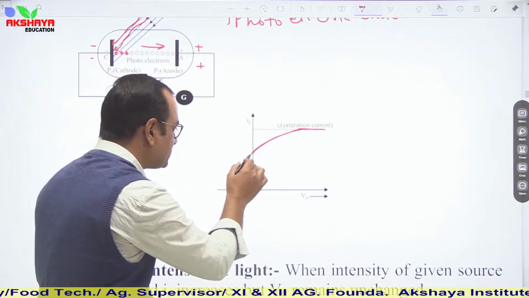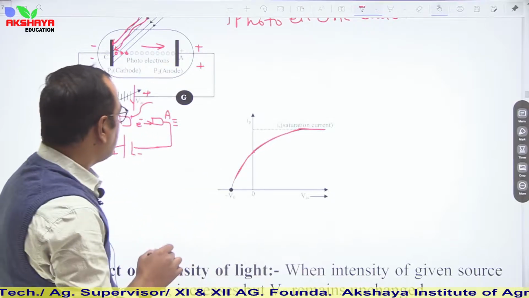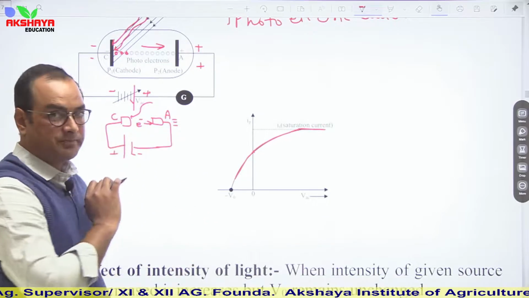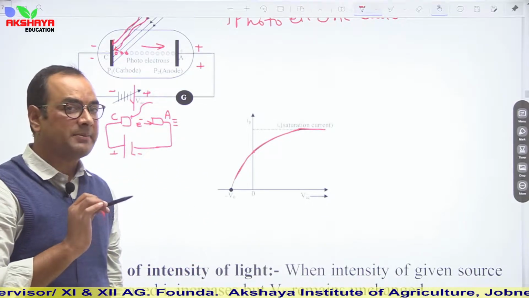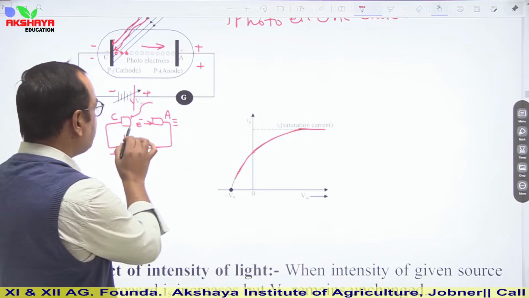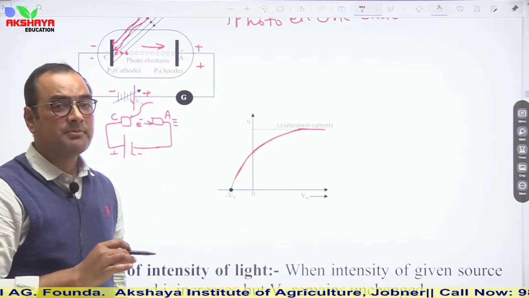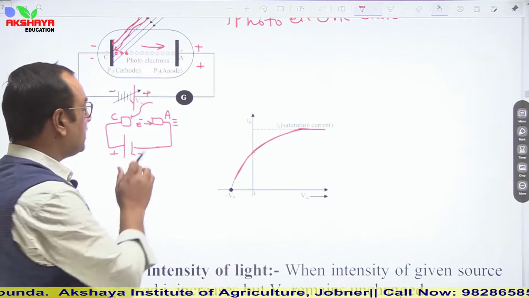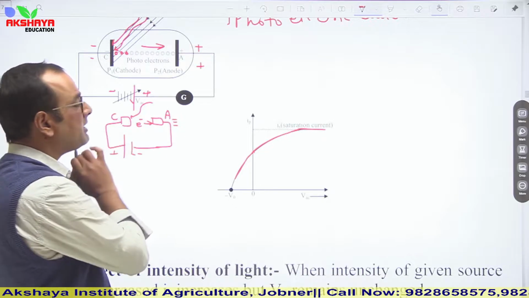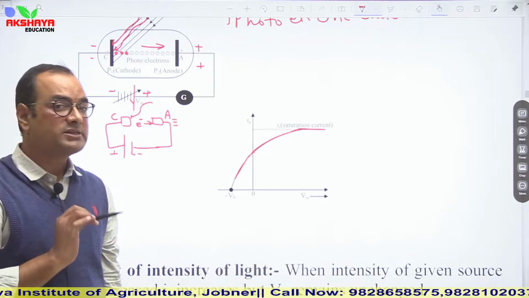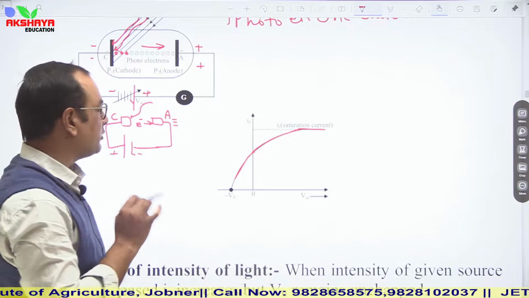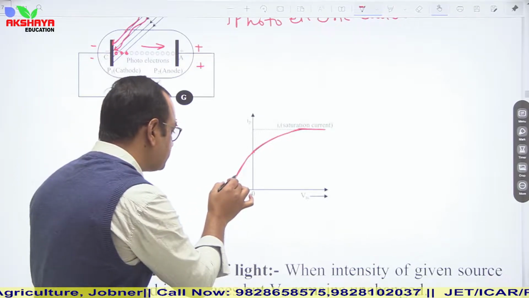At a particular negative voltage, the repulsion becomes maximum, and even electrons of maximum kinetic energy cannot reach the anode, and the current becomes zero.